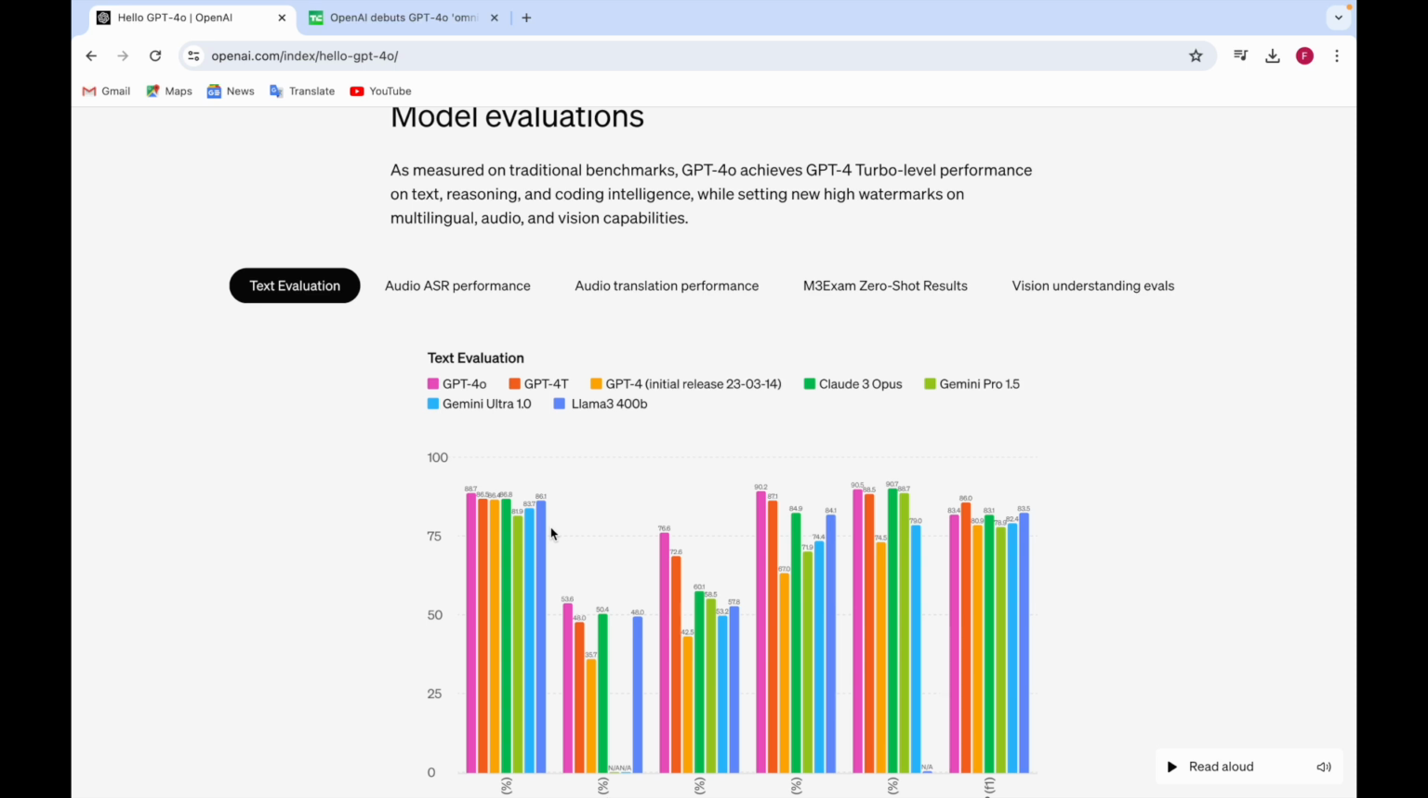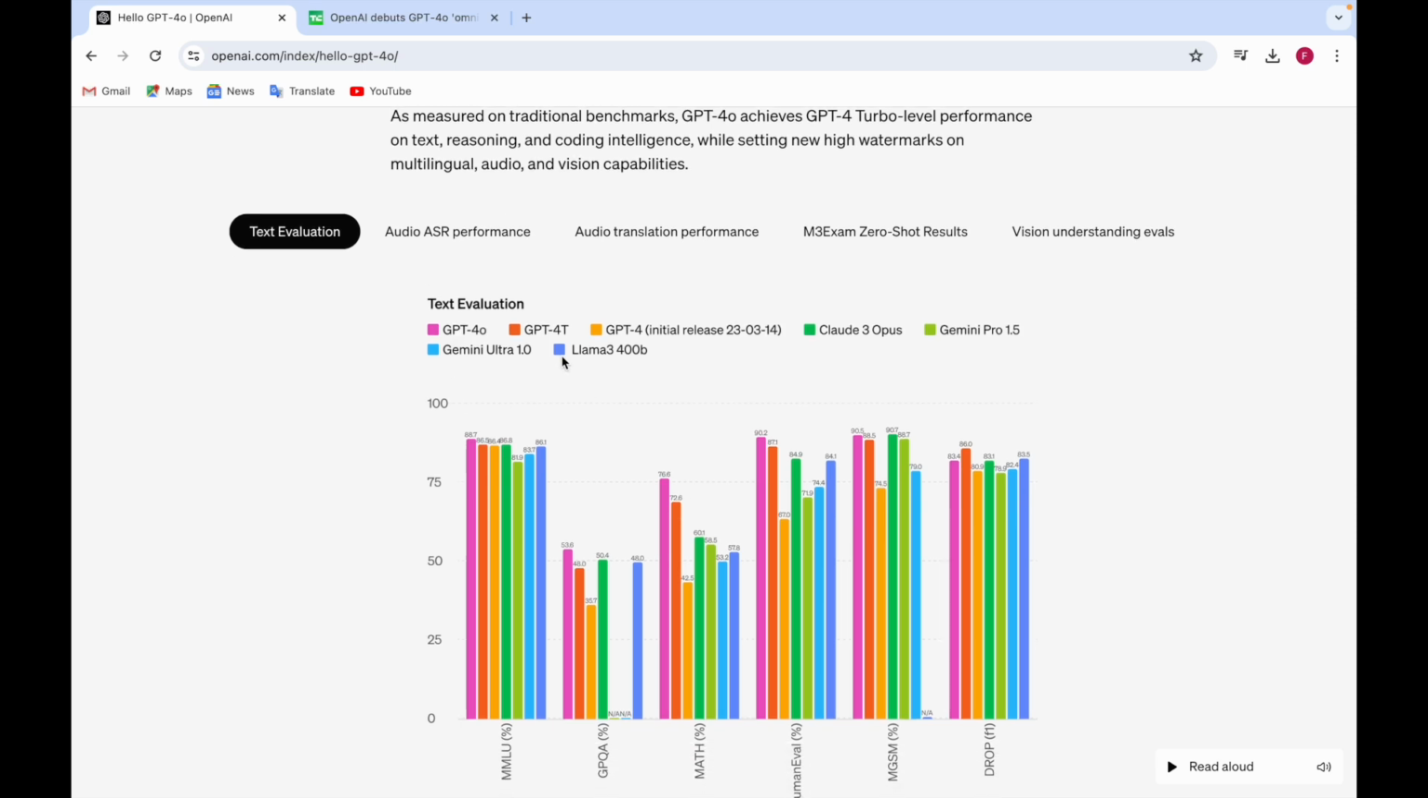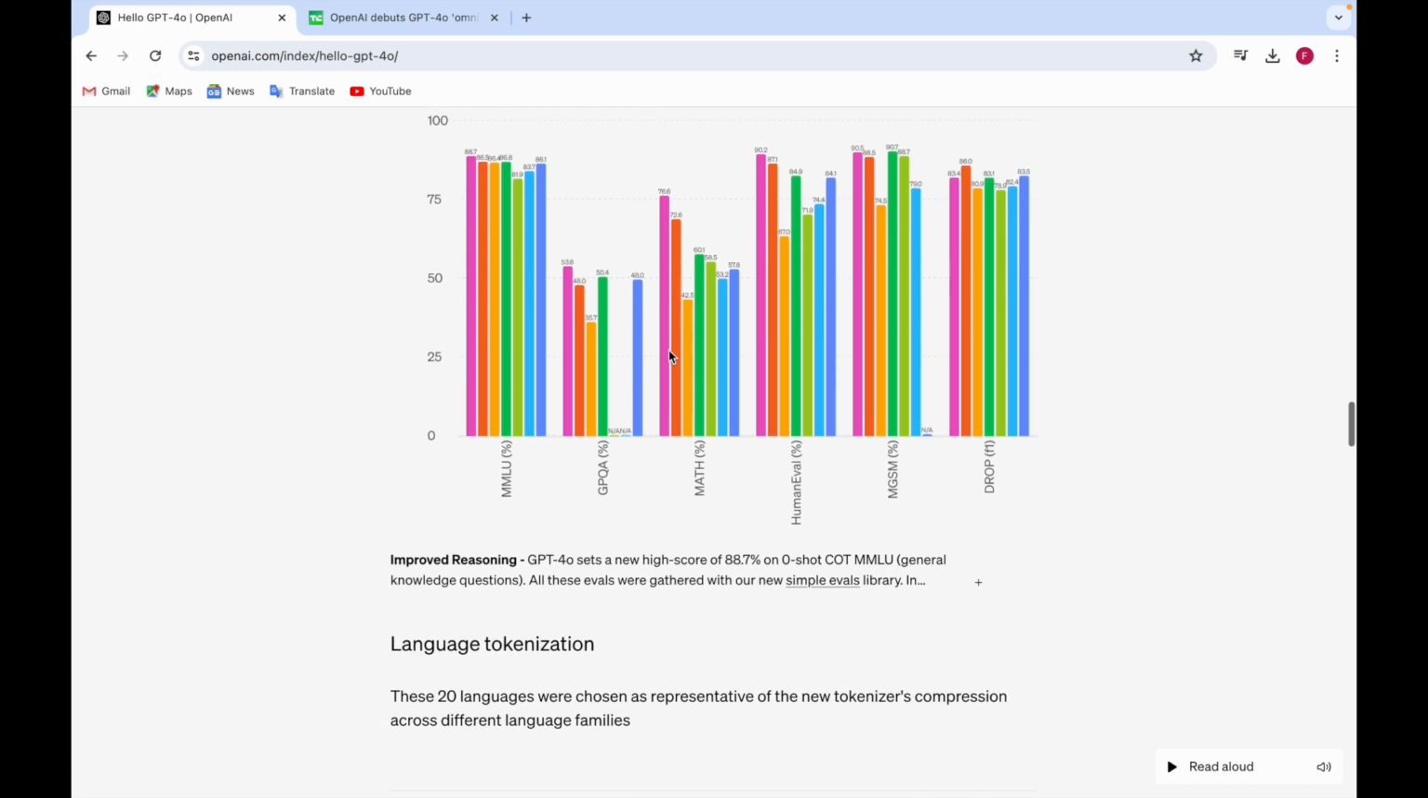Now for the evaluations: GPT-4o achieves GPT-4 Turbo level performance on text, reasoning, and coding intelligence, and it sets new high watermarks on multilingual, audio, and vision capability. Here you can see in the text evaluation, the pink is GPT-4o, the blue is Llama 3, and Gemini Ultra 1.0 is the light blue color. So here you can see that GPT-4o is higher.